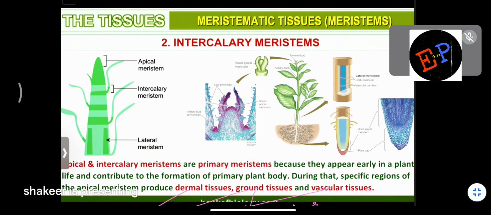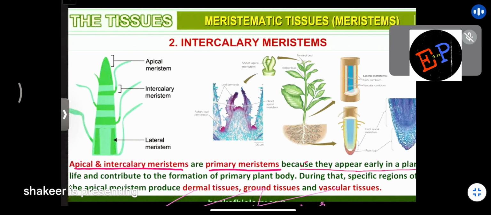So apical and intercalary meristems are called primary meristems. Already we have studied, no? Apical meristems and intercalary meristems, you can call them primary meristems because they appear early in the plant. When a plant starts growing at the early stages, you will find these meristems, apical and intercalary. That is why they are called primary meristems. Clear, no? They appear in the early plant life and contribute to the formation of the primary plant body.